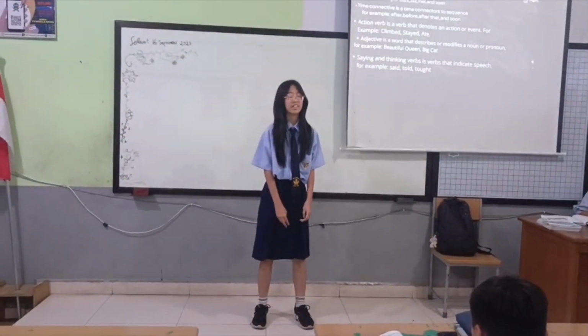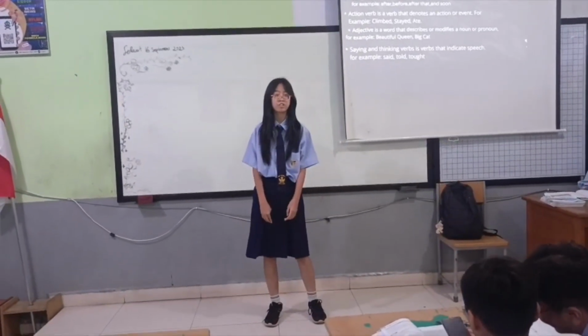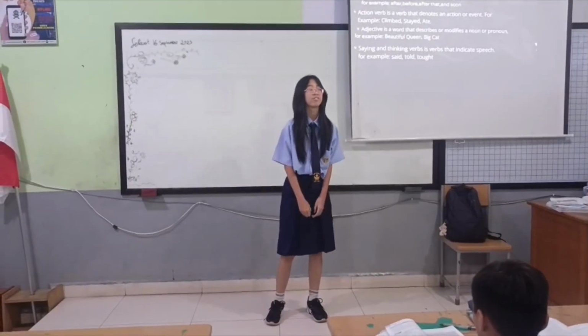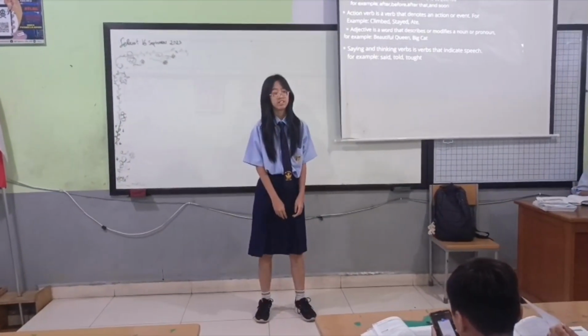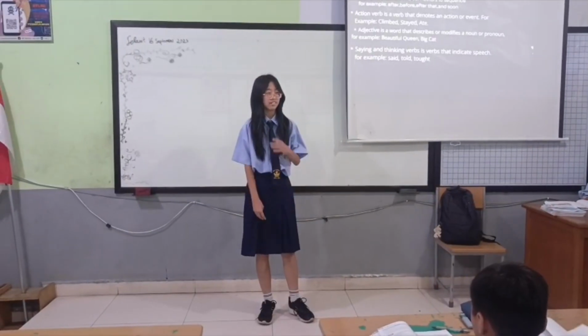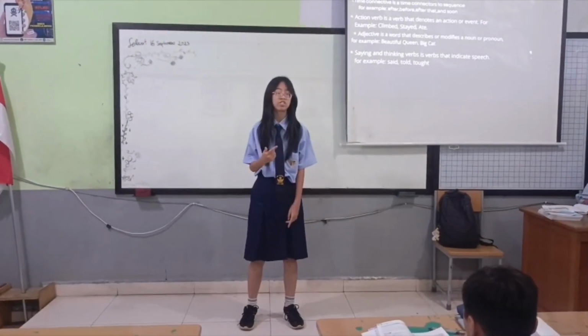Adjective is a word that describes a noun or object. For example, little point and big cat. Saying and thinking verb is a verb that indicates speech. For example, said, talk, and tell.